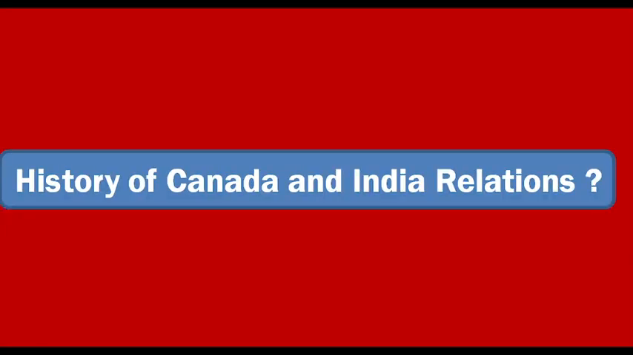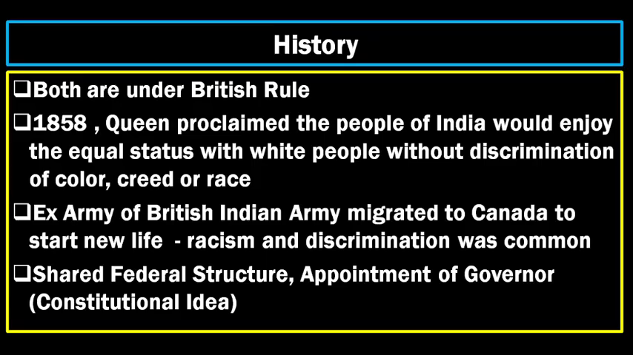The history of Canada and India relations. Both these countries were ruled by the British government. In 1858, the Queen proclaimed to the people of India, and stated very clearly, that the same kind of status you enjoy in India can be enjoyed in Canada too. So some of the British Indian Army people thought they would have a new life once they migrated over there.